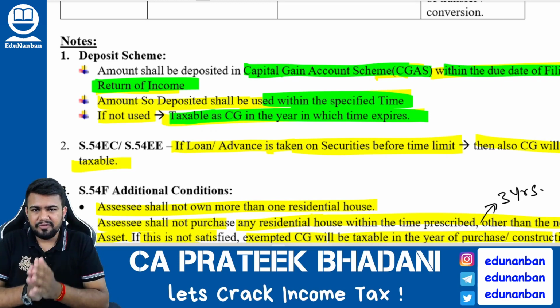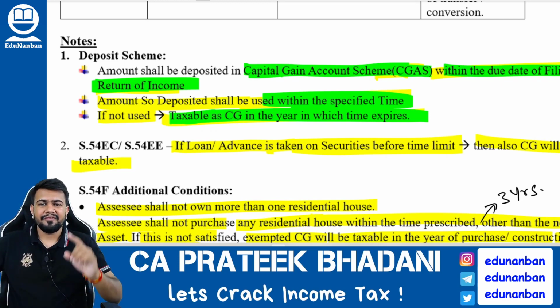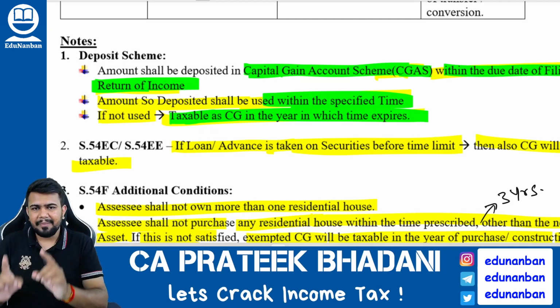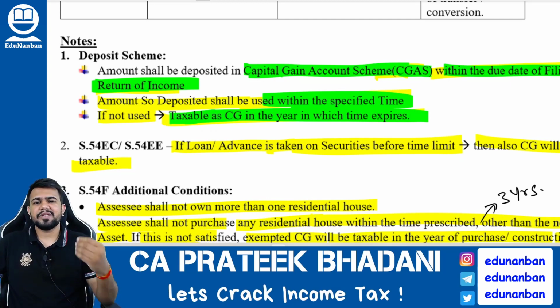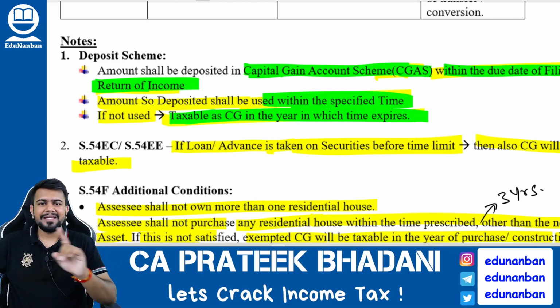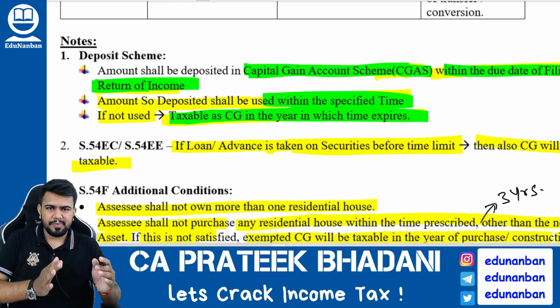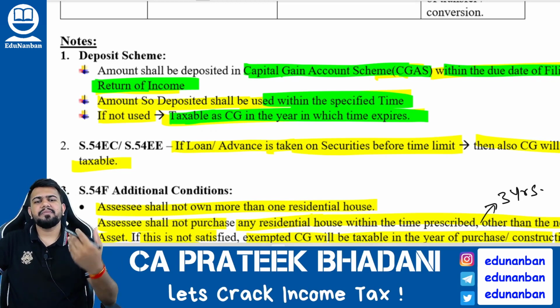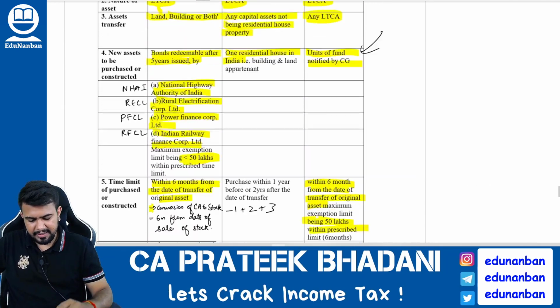Now during the year of transfer, it is very difficult to know whether the assessee will be investing or not. That is why the government is telling you to invest the capital gain in the capital gain account scheme, which is nothing but a special bank account. In this special bank account, money will be deposited, then the assessee can use the money only for the specific purpose, that is buying the new house. Correct? If the money is not used within the time limit, then what will happen? When the time limit expires, in that year the capital gain which was exempt earlier will become taxable once again. I hope you are clear.